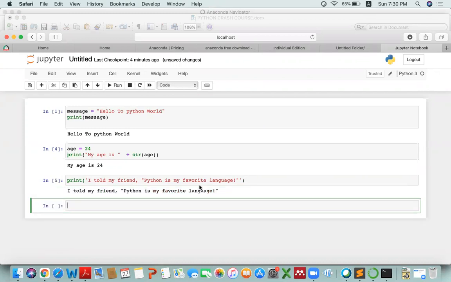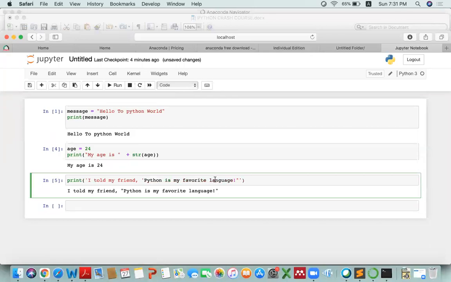So I have executed it. I told my friend Python is my favorite programming language. This was enclosed in double quotes, and in the output, you can see that it is also enclosed in inverted commas. What if I change it to single inverted comma? It will throw me an error. Okay, we cannot mention single comma inside single comma. If you are enclosing a statement within double inverted comma and the statement has another single inverted comma, it means you have to use the outer side with the double inverted and the inner side with the single inverted, and vice versa, it's also true.